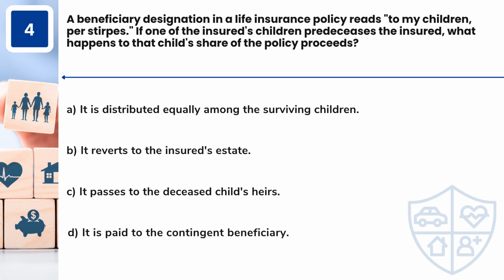Question 4. A beneficiary designation in a life insurance policy reads, "To my children, per stirpes." If one of the insured's children predeceases the insured, what happens to that child's share of the policy proceeds? A. It is distributed equally among the surviving children. B. It reverts to the insured's estate. C. It passes to the deceased child's heirs. D. It is paid to the contingent beneficiary.